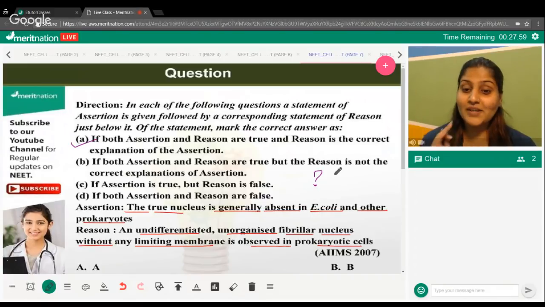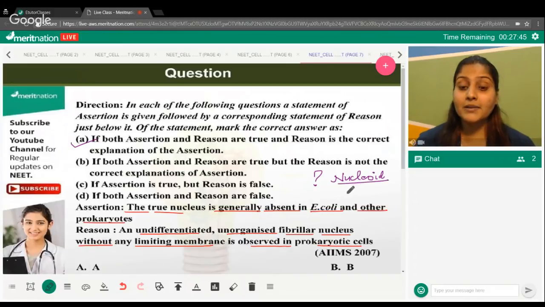Okay, this is a question within a question. I'm sure you know the answer. I've gotten an answer from Singham, from Varsha, and Aditya. Very good. That's your nucleoid. Perfect. We call it a nucleoid. So this is a feature of your prokaryotic cells.